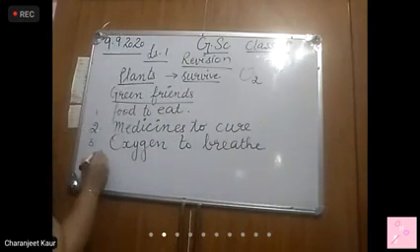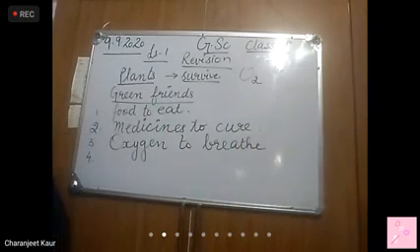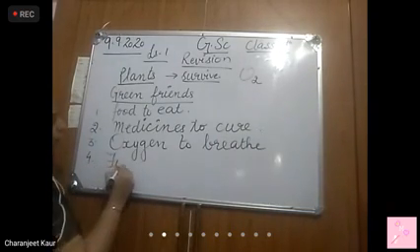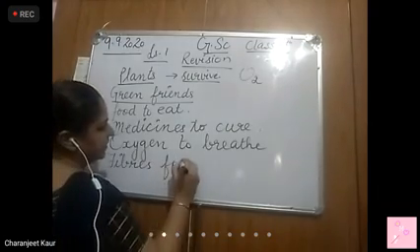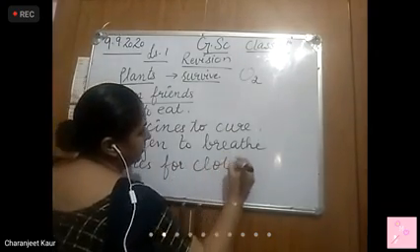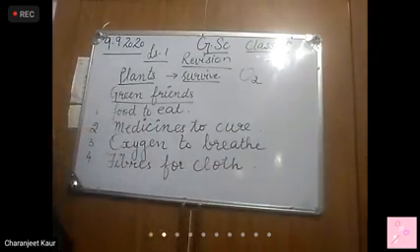Then students, number 4, they are giving us fibers for clothes. The clothes we wear, like we wear cotton clothes, right? We are getting jute. All these things are obtained from fibers.